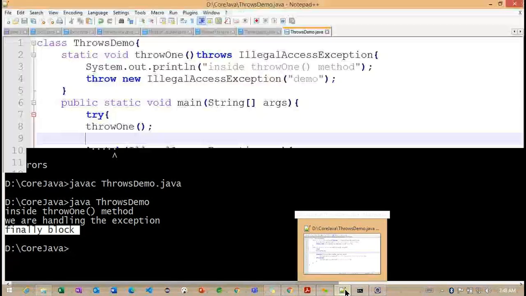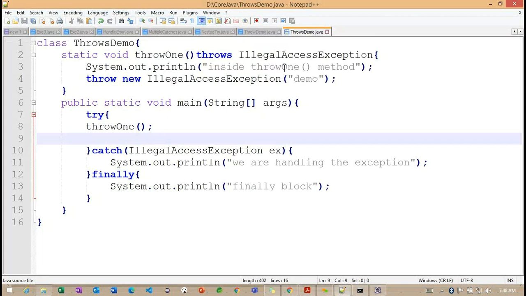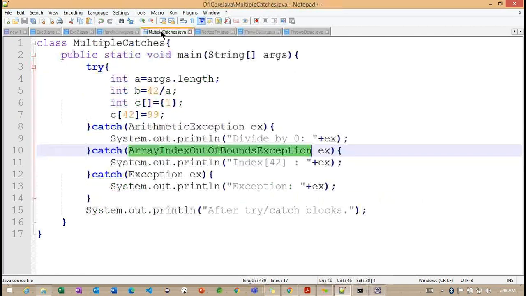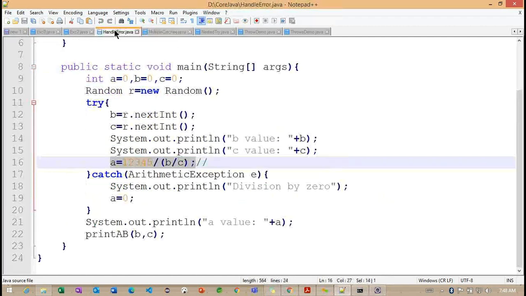Every time, even if I'm not defining it, we cannot check this. Which exception is better?